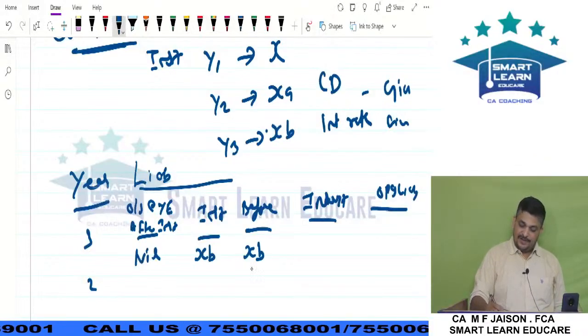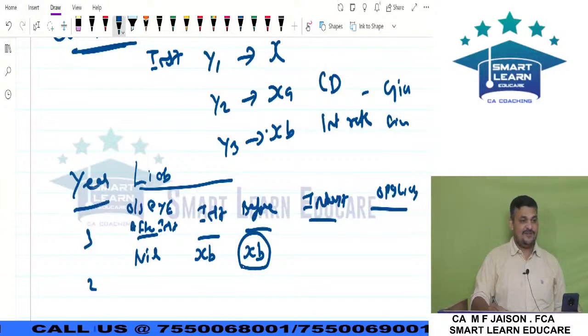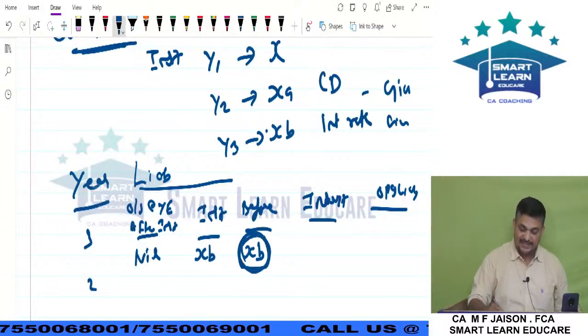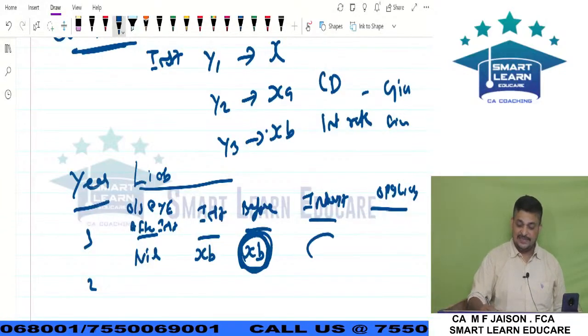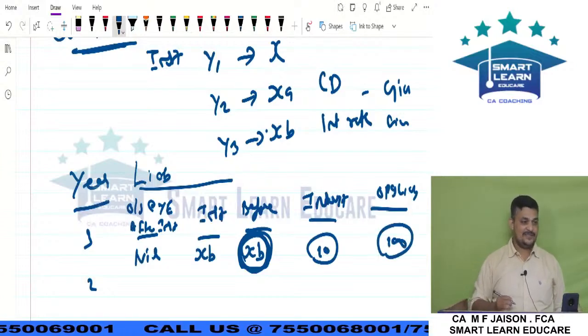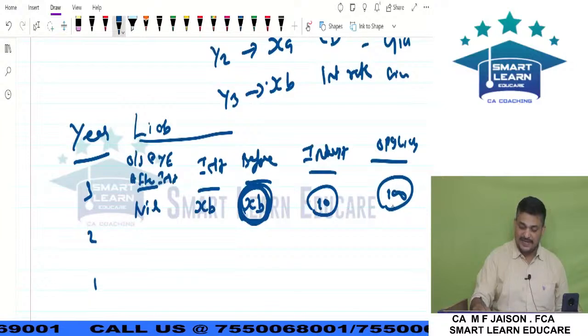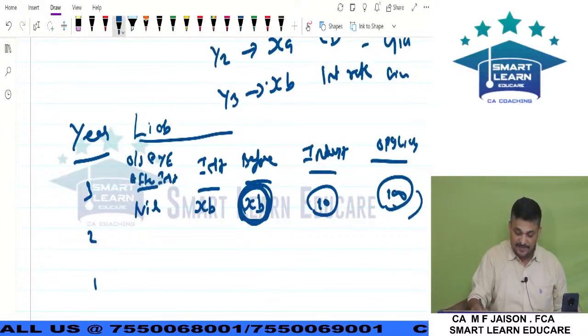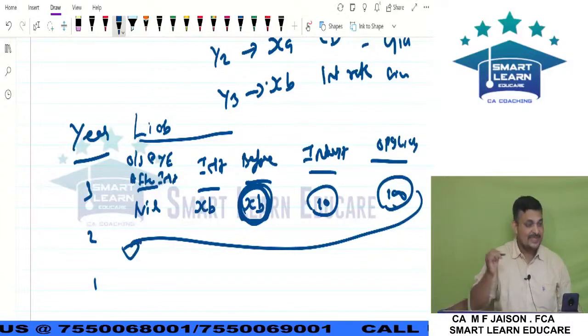I hope you are following this. This XB consists of opening balance plus interest. Suppose interest is 10%, this is 110, this is 10 and this is 100. Like that we should calculate. This 100 is the amount outstanding at the beginning of the third year, which is the end of the second year.